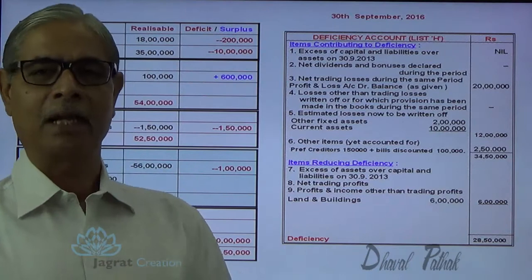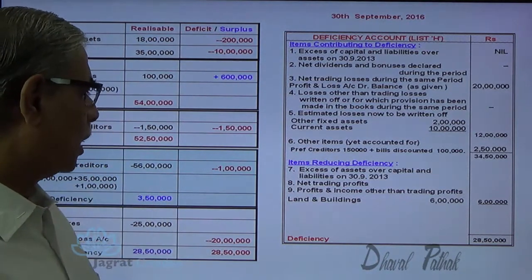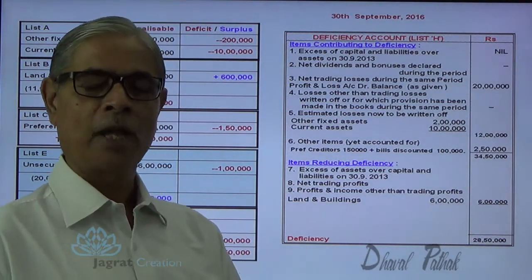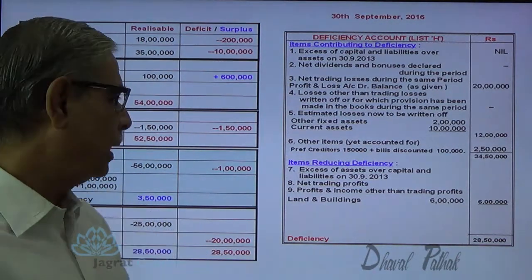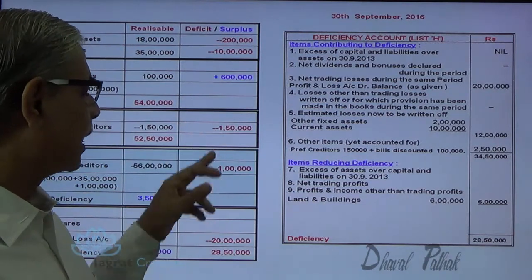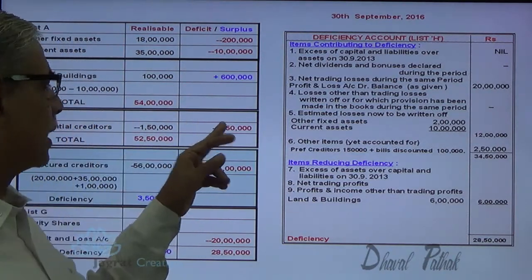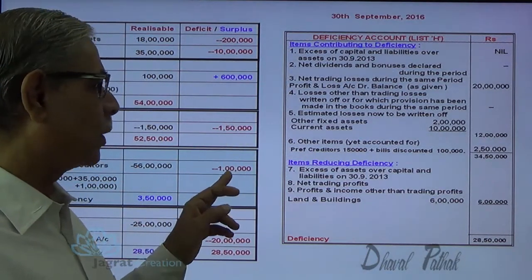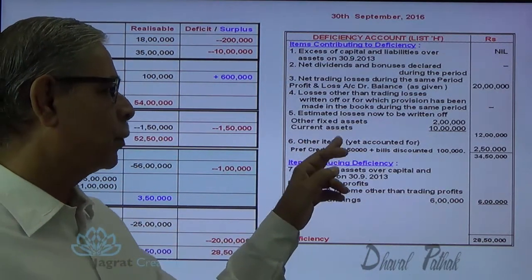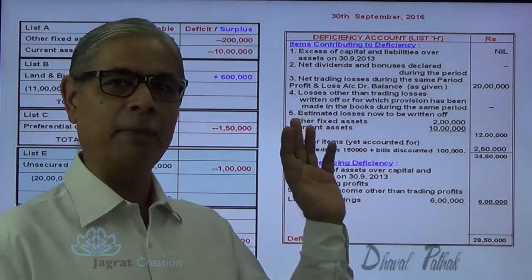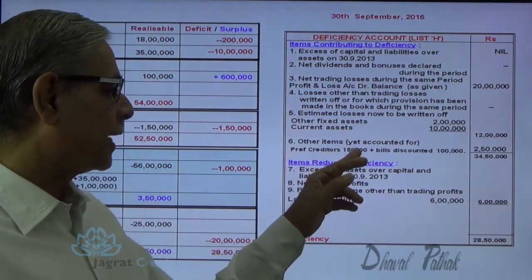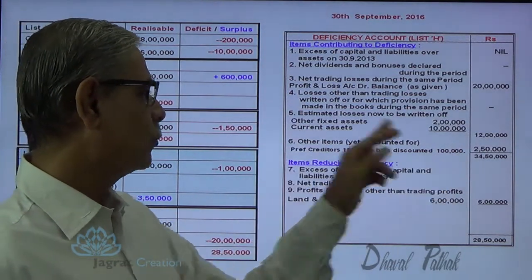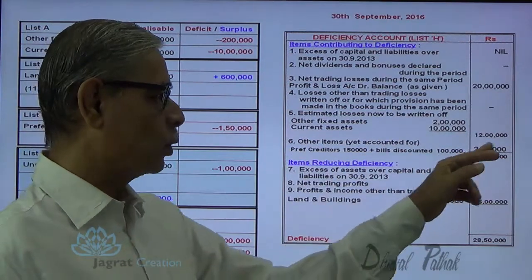The unrecorded liability. Unrecorded liability, as you know, is excise, which was considered as preferential, and rebate on discounting of bills. So this 1 lakh and 1,50,000; 1,50,000 is the preferential excise duty liability, and this is the discounting of bills. So these two were unrecorded liabilities. So, other items yet to be accounted for: preferential creditors and bills discounted, 1 lakh plus 1,50,000, 2,50,000, that I record in item number 6, other items 2,50,000.